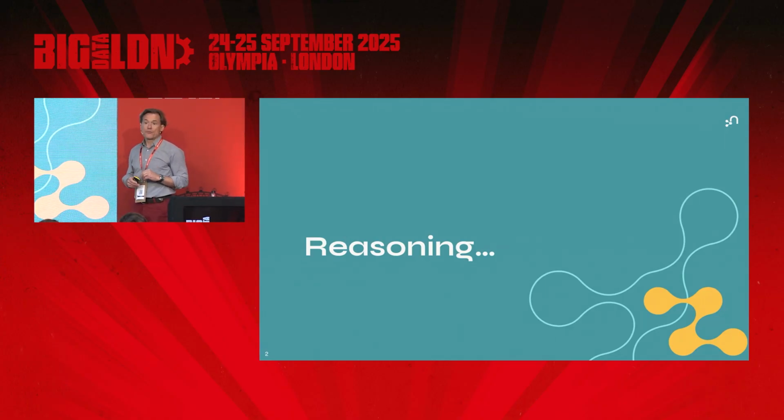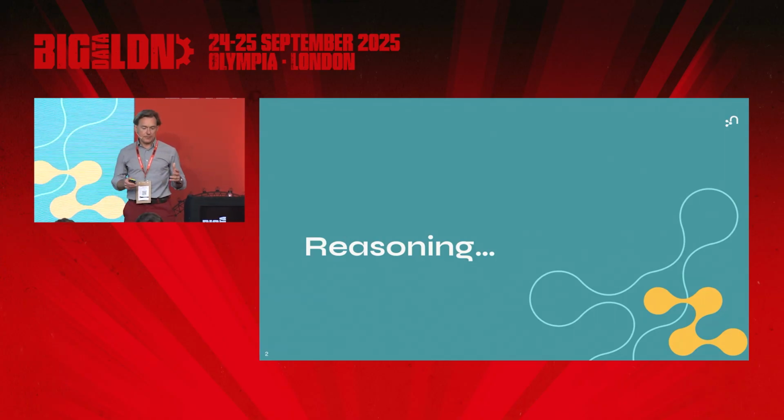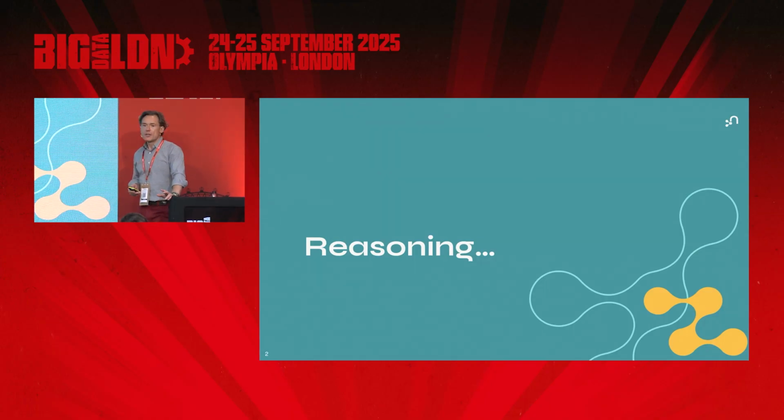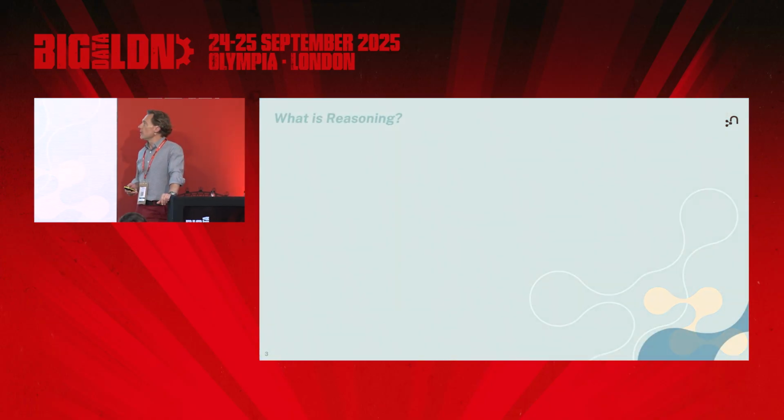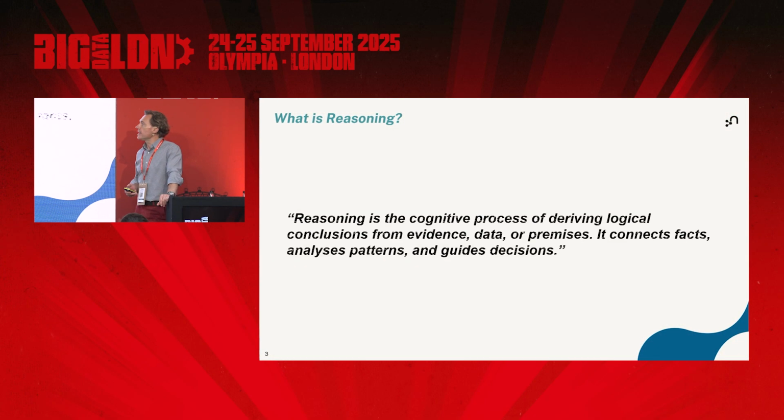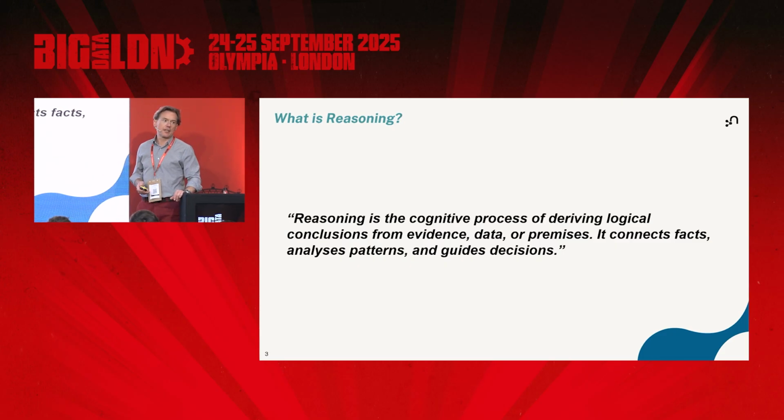Okay, so reasoning. Let's start with a fundamental question, because that's going to lead into the rest of what we're going to talk about. A working definition that we can maintain is that reasoning is ultimately a logical process where we connect facts and do inferences based on premises. The key thing is that we try to recognize patterns and connect events, and then come to some decision and conclusion.